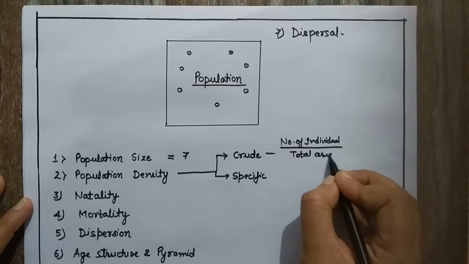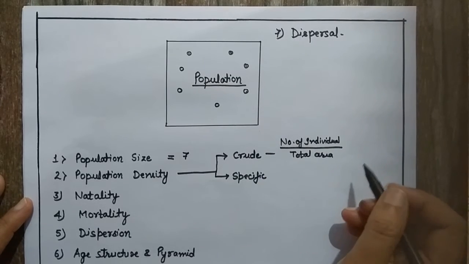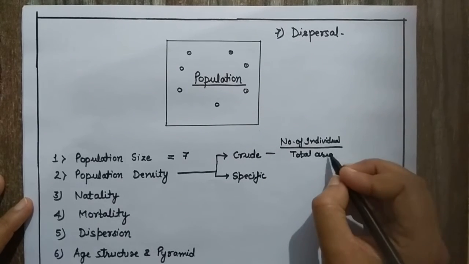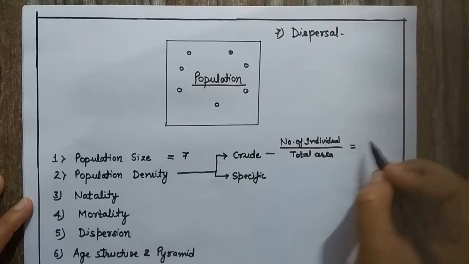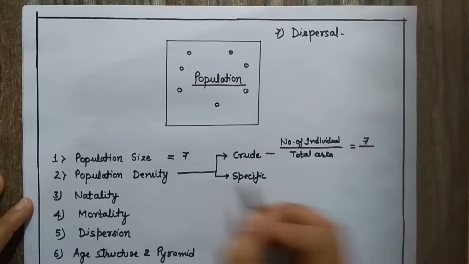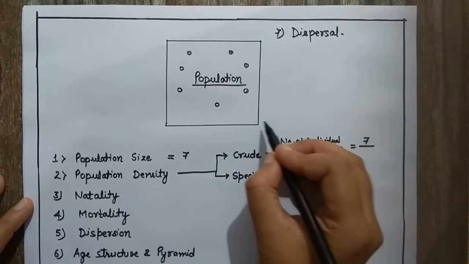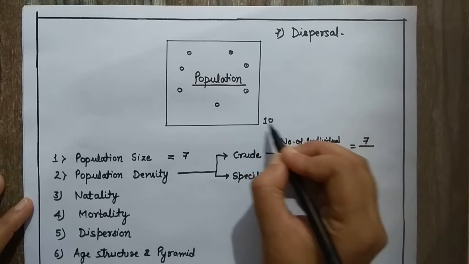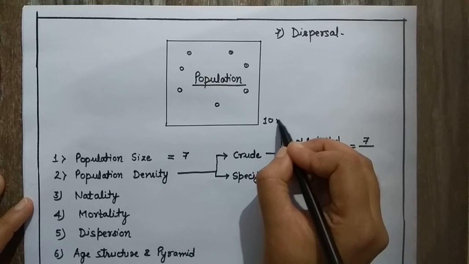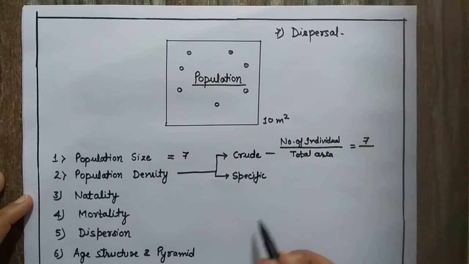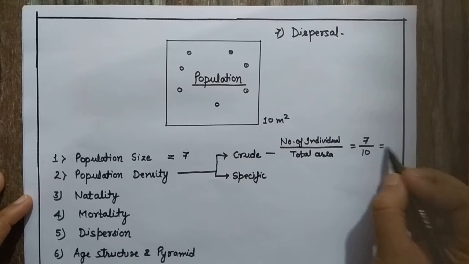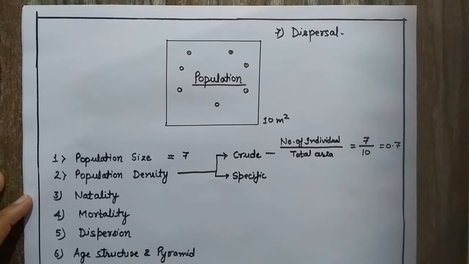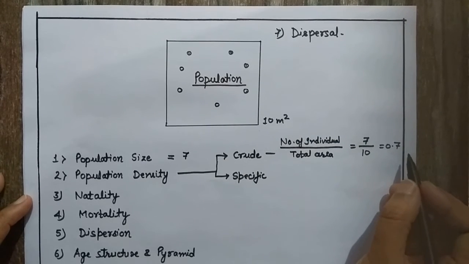Here we are considering area. Say the total number of individuals is 7 in this geographical area, and the total area is 10 meter square, so it would be 7 upon 10. The value would be 0.7. So crude density equals 0.7.